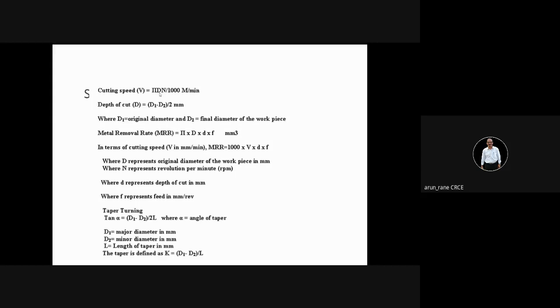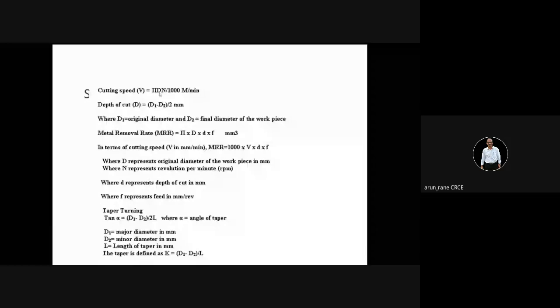So how do you remember D? In case of lathe, the workpiece is rotating, so that's why we take the diameter of the workpiece. In case of milling or drilling, the tool is rotating, so at that time we take the diameter of the drill or the diameter of the milling cutter, end mill.